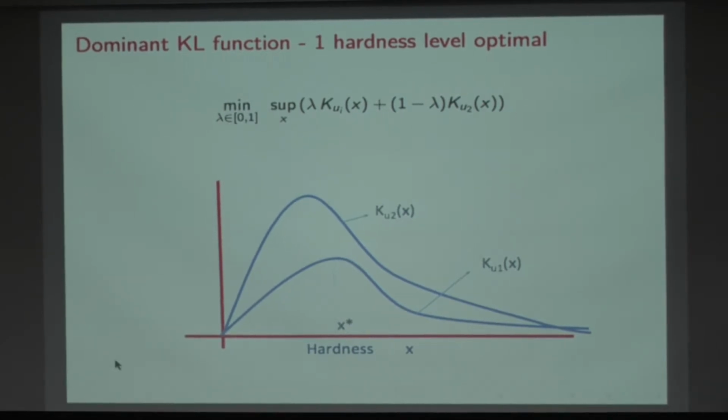So if I take these two curves here, I give maybe half a way to this curve, half a way to this curve. So I look at half times one curve plus half times the other curve. I get some curve. I look at its highest value. Amongst all convex combinations, I look for the one which minimizes the highest value.